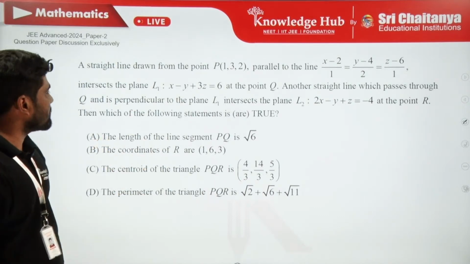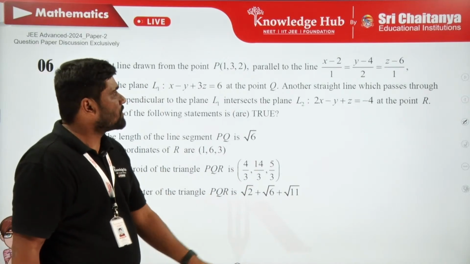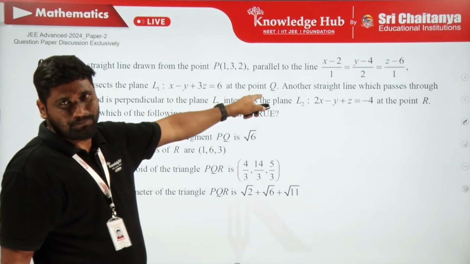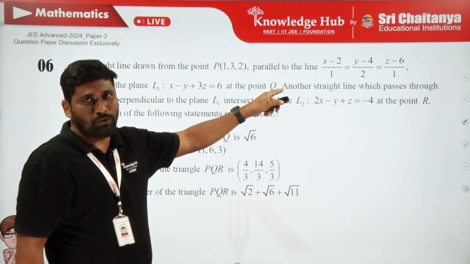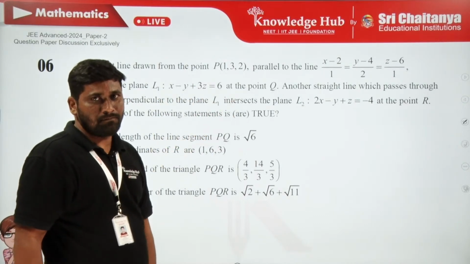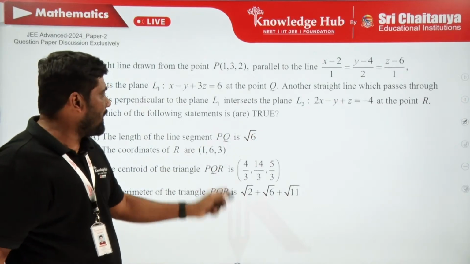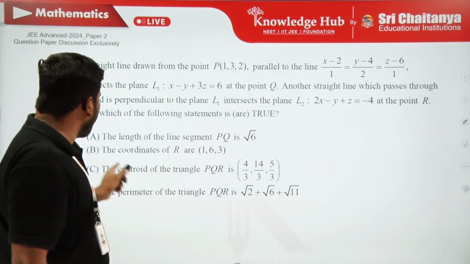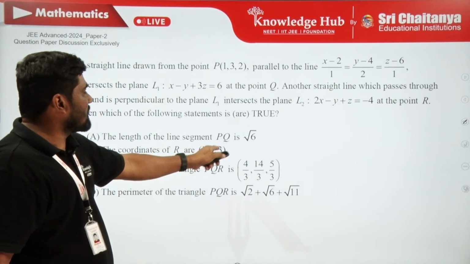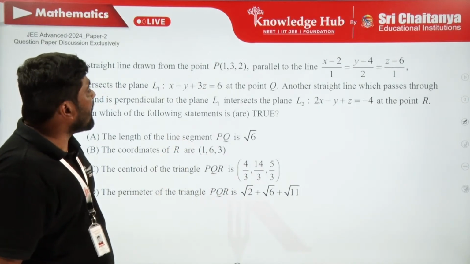So what is the first statement? The length of the line segment PQ is √6. Means already we know the point P, but Q we don't know. We have to find the point Q, which is on this plane L1. So once I find the point Q, then finding PQ is so easy. Then go to the next option. The coordinates of R are (1, 6, 3). I have to verify where R actually is.